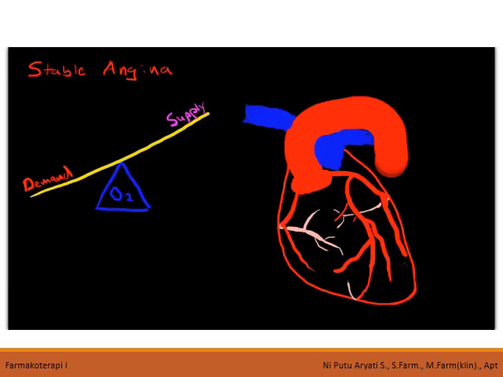Now, with patients that have coronary artery disease, yang bawah ini seperti yang gambar tadi ya. Atheromas or fatty plaques in the coronary arteries can occur at various places, and they're more troublesome in some places than others. What these plaques look like, if you look at the cross section of the artery, is something like this. We have a fatty plaque here that is partially obstructing the lumen of the vessel, and this has an impact on the amount of blood that can flow through. So this actually decreases the potential flow.